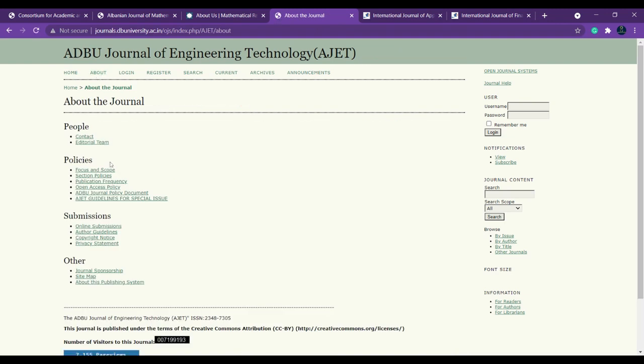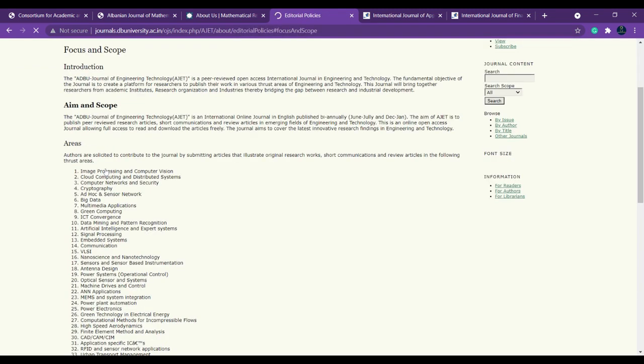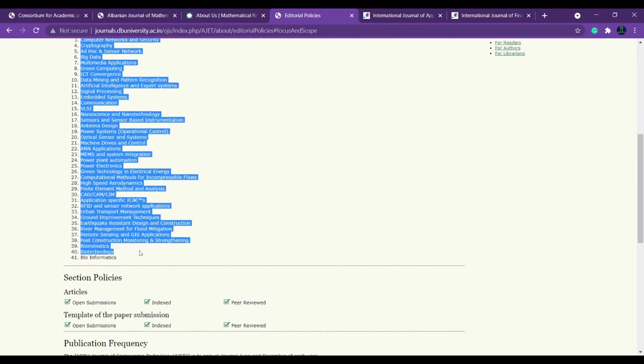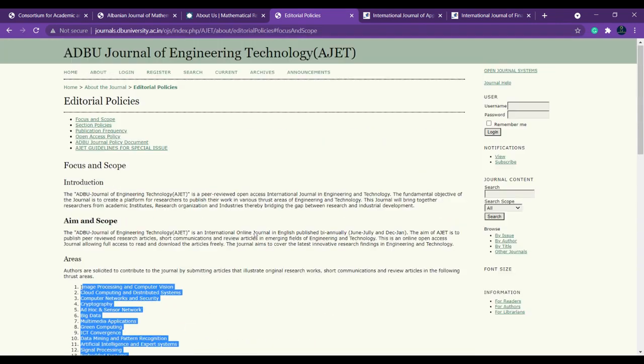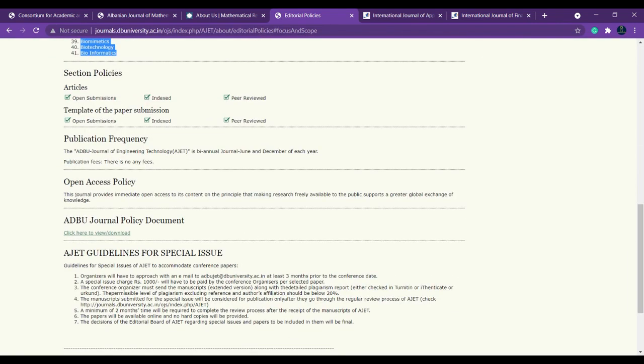Okay, to see more about it, because we have to know what the various things are, like you can see contact, editorial team, focus and scope. This is very, very important. What is the main scope? So these are all the main scope of this journal, which is the focus and scope.